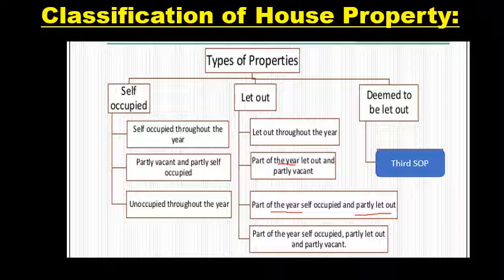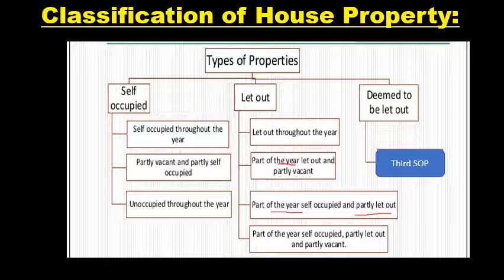If part of the house is used as let out and part of the house as self-occupied, then it is calculated as per part of the house considered as let out and part of the house considered as self-occupied. If part of the house is vacant and part of the house is self-occupied, then it is considered as a self-occupied property. And another division in let out: the part of the year self-occupied, partly let out